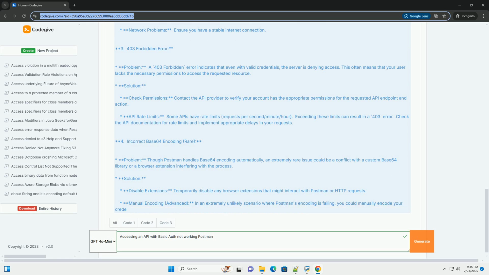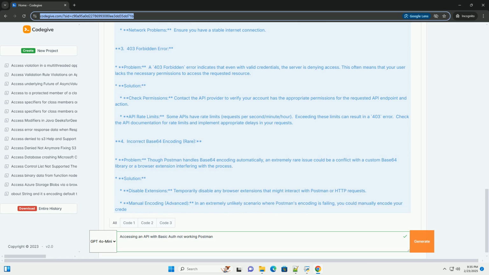Solution: verify credentials again. Double-check your username and password for accuracy. Check API documentation. Ensure you're using the correct endpoint and method specified in the API documentation. Some APIs may require specific parameters or headers beyond basic authentication. Server-side issues: if you've verified everything on your side, the problem might lie with the API server. Contact the API provider to report the issue. Network problems: ensure you have a stable internet connection.